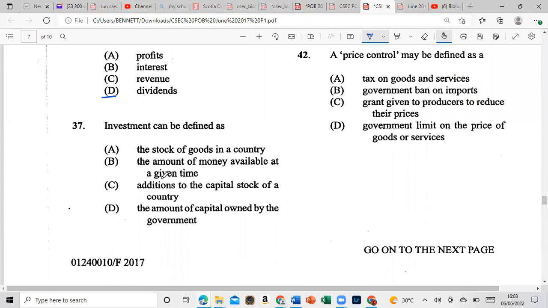37, the investment can be defined as: is it A, the stock of goods in a country, B, the amount of money available at a given time, C, additions to the capital stock of the country, D, the amount of capital owned by the government. No, and that is C. Make investment in a country, people.